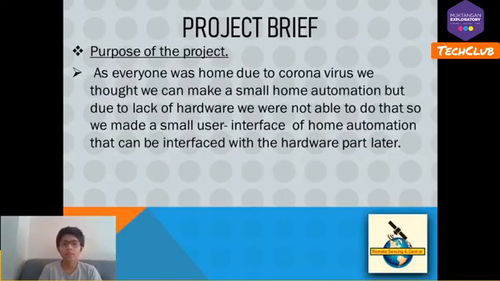Project brief, purpose of the project: as everyone was now at home due to coronavirus, we were going to do a hardware based project and we could not get access to hardware, so we decided to make a GUI of home automation, and this user interface or GUI will be later used in the hardware part if required.